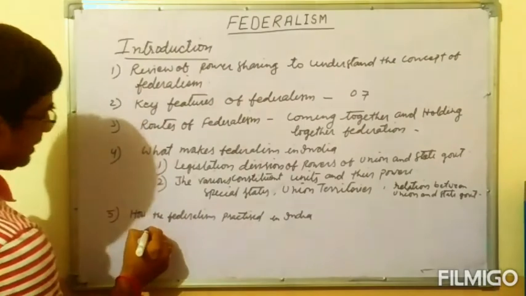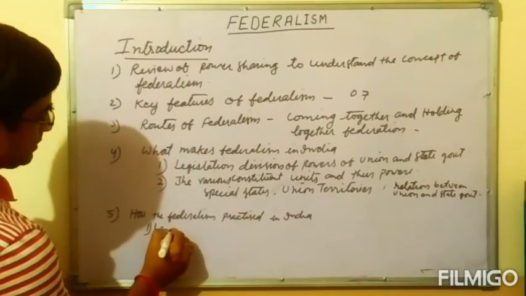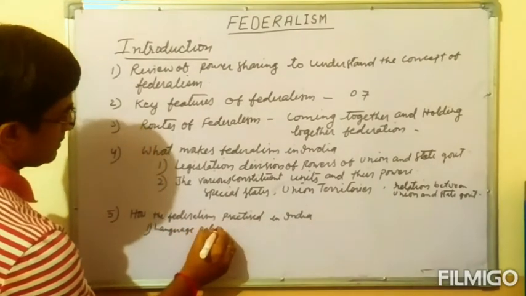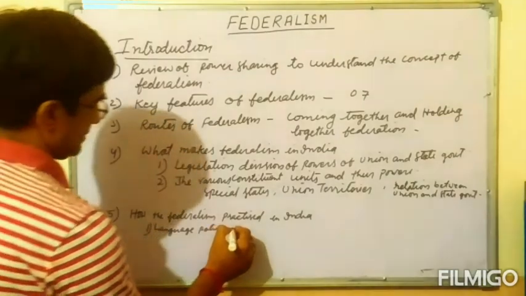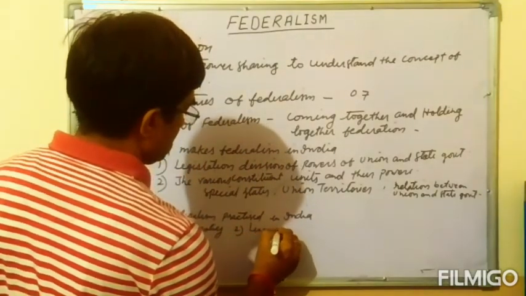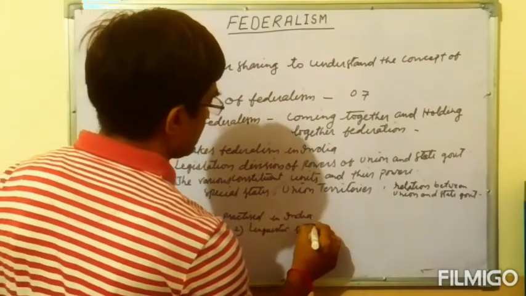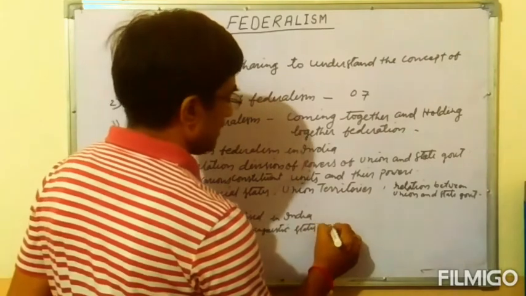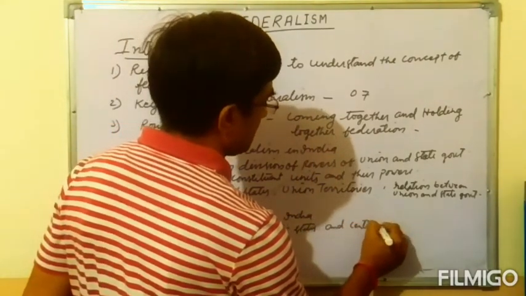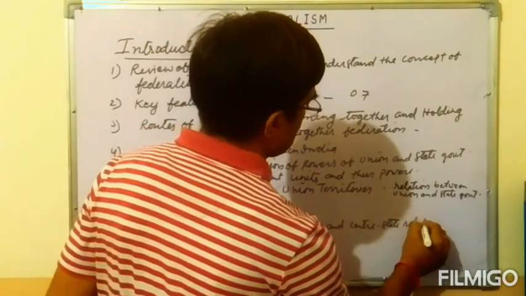So we will go through the three topics one by one: the language policy, linguistic state, and center state relation.